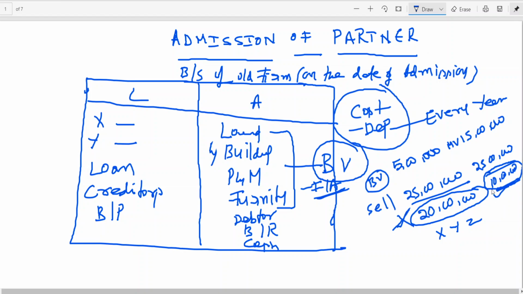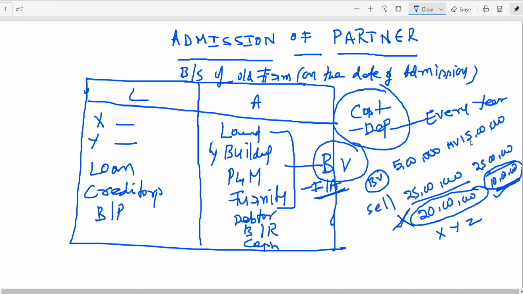10 lakhs. The reason is that on the date of admission, 5 lakhs has become 15 lakhs, no? The 10 lakhs appreciation belongs to whom? It belongs to the old partners. Up to the date of admission, whatever the appreciation in the value of the asset, who are entitled to get the benefit? Old partners are entitled to get the benefit. The reason I have explained to you, my dear friend, that's it.